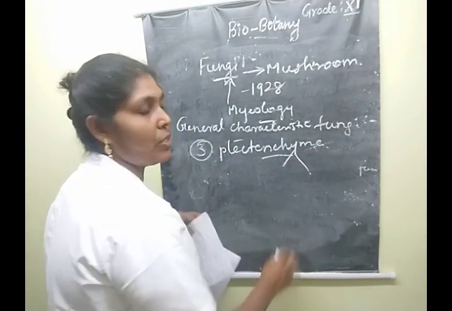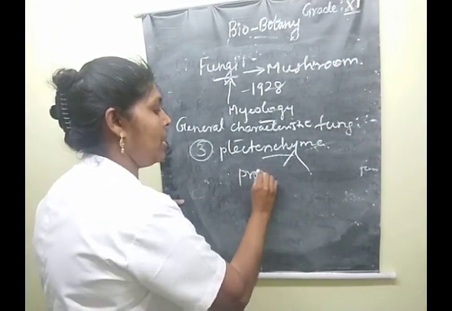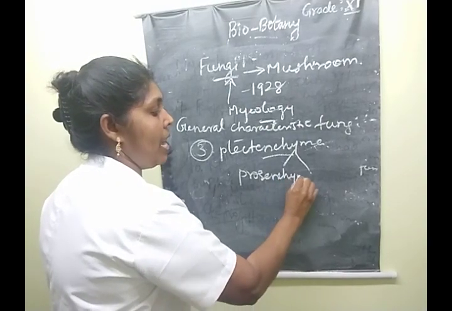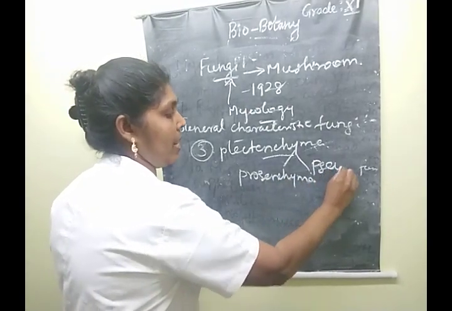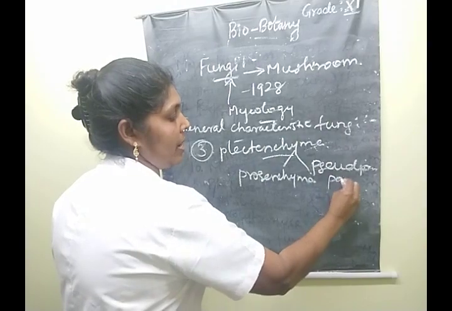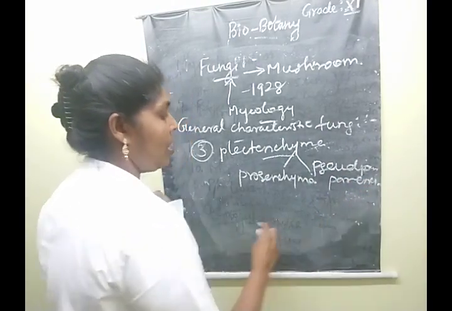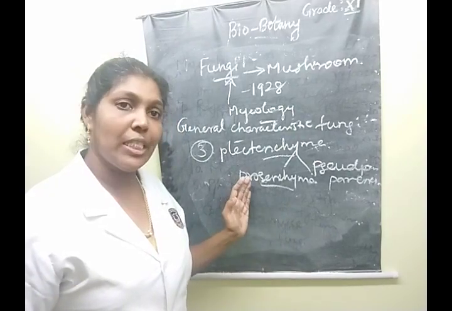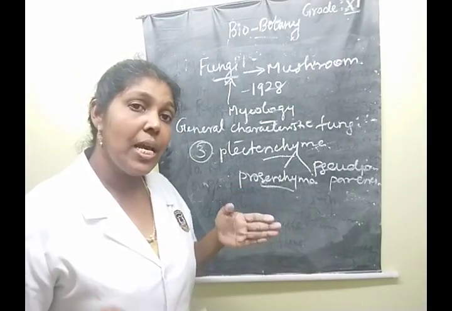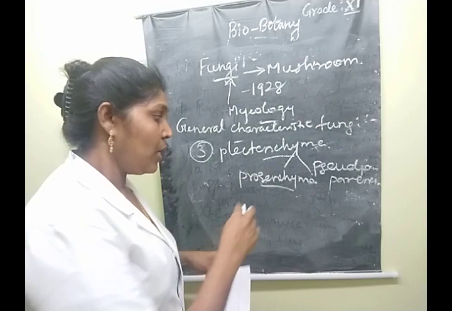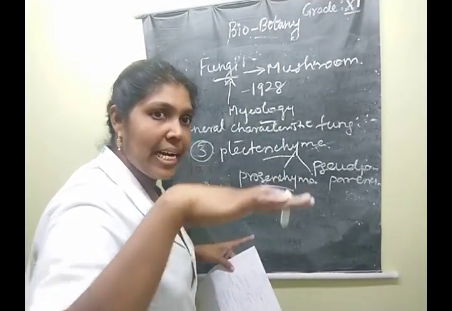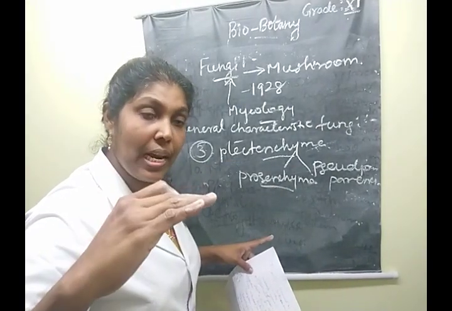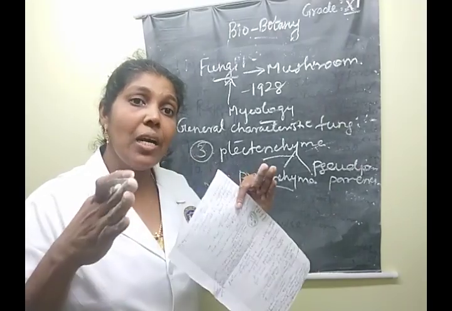Plectenchyma is of two types: one is prosenchyma, and another is pseudoparenchyma. Prosenchyma is a loosely arranged mycelium, the hyphal cells, but parallel to one another.